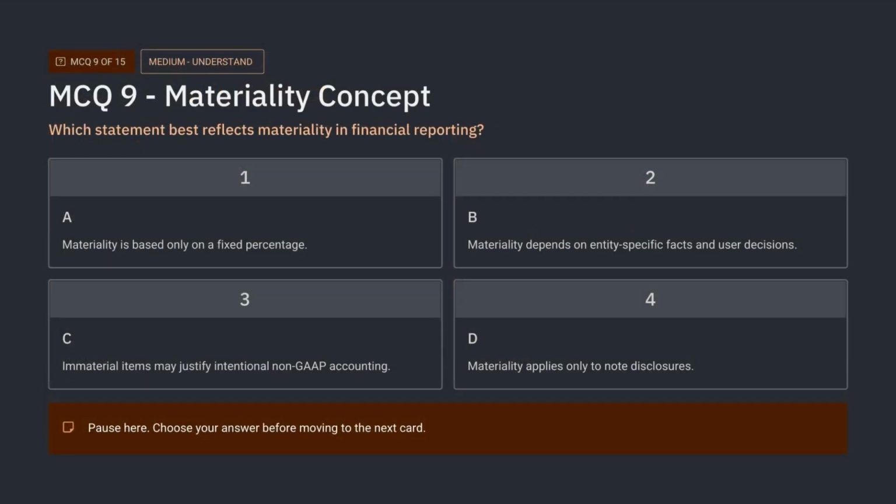Here is question 9. This question tests the meaning of materiality. Do not answer mechanically from a percentage. Think about the user decision focus of materiality. Is materiality only a fixed threshold? Only a note disclosure concept? An excuse for intentional non-GAAP accounting? Or a judgment based on entity-specific facts and users' decisions? Pause now and select your answer.